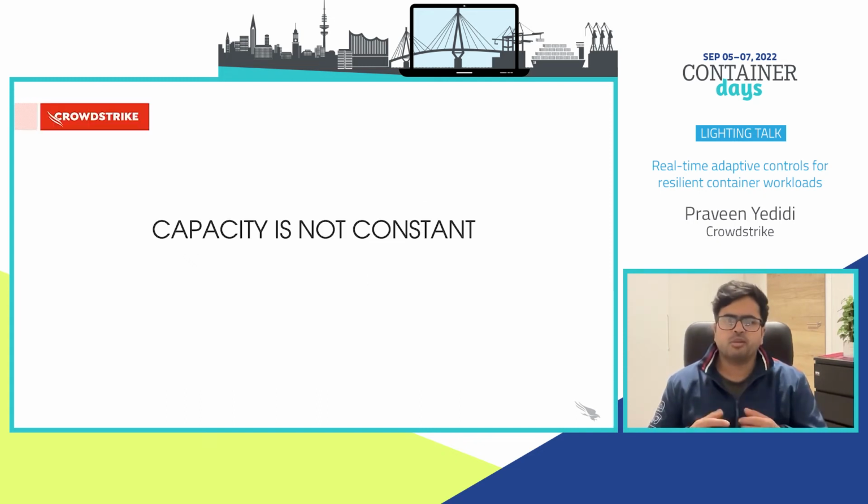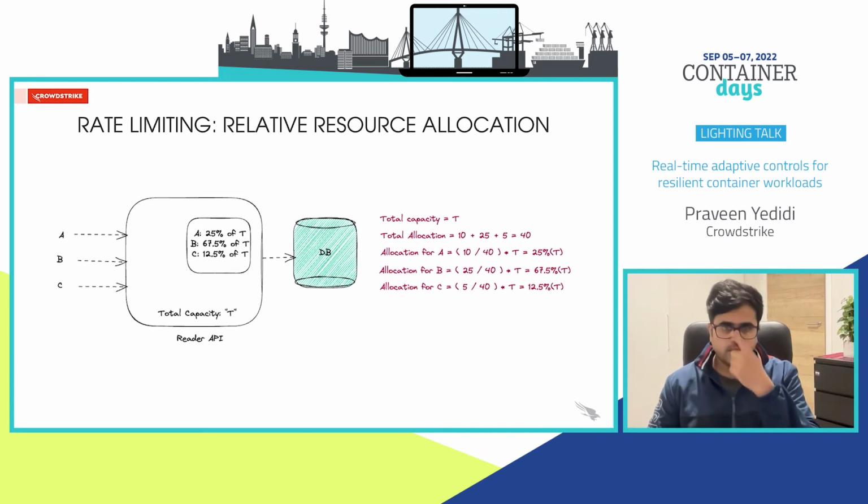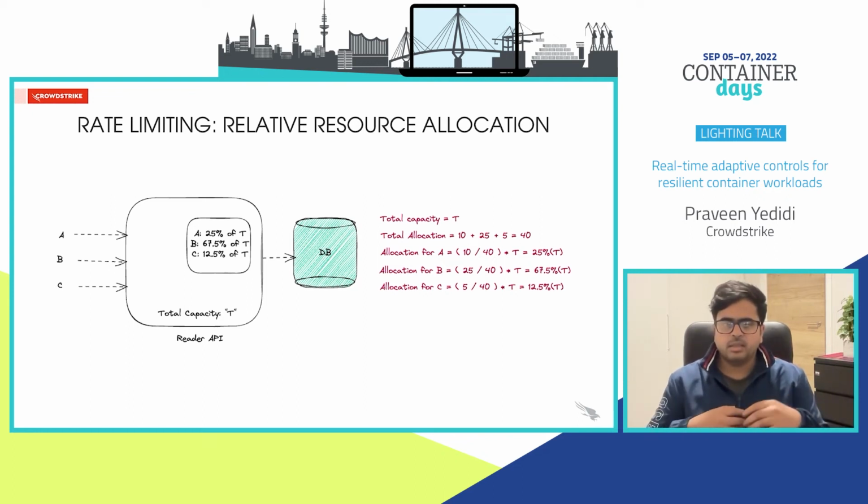So how can we improve upon this? Following the theme of this talk, we respect that the capacity of the system doesn't remain constant, and we adapt to its changes. Let's see how we can do that with respect to rate limiting. The idea here, instead of allocating A with 10 requests per second, what if we allocate A with 25% of the total capacity? And we do similar allocations for B and C as well.